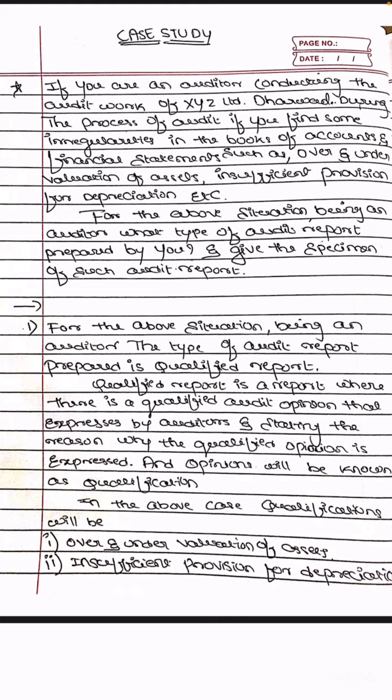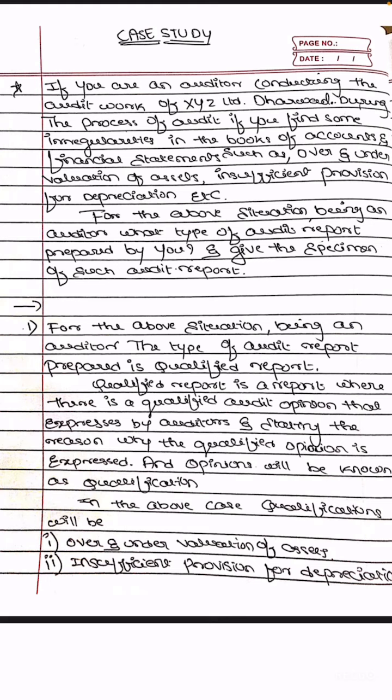So the case study is related to the fifth unit, that is, audit report. In the question they ask what type of audit report you will prepare when there are irregularities, errors or frauds in the books of accounts or the financial statements, and to give the specimen of such audit report.